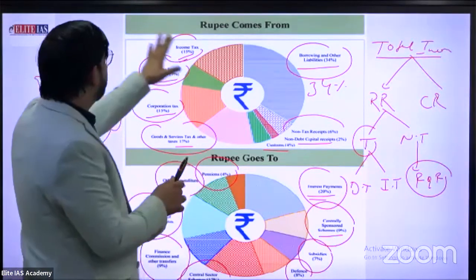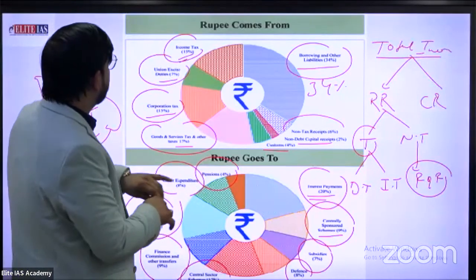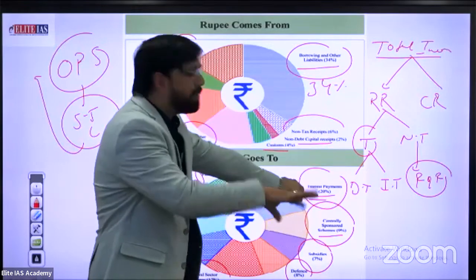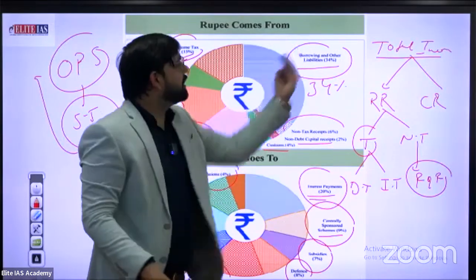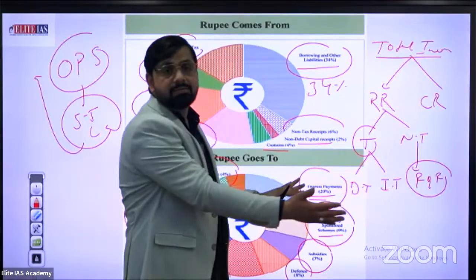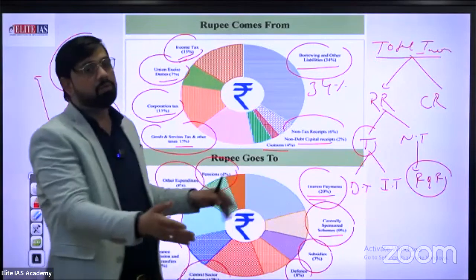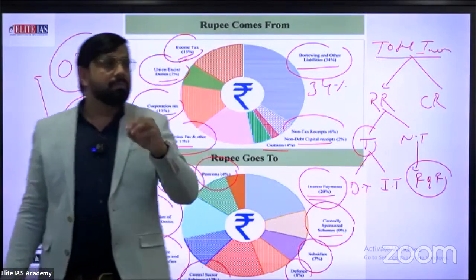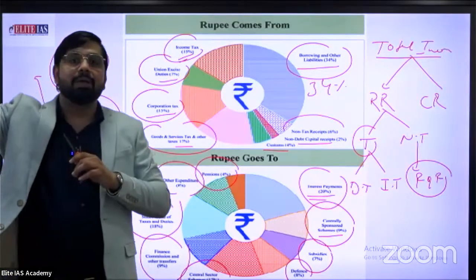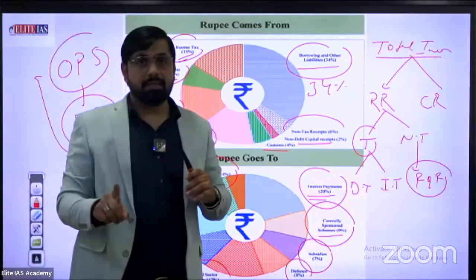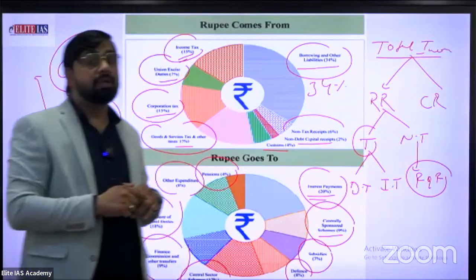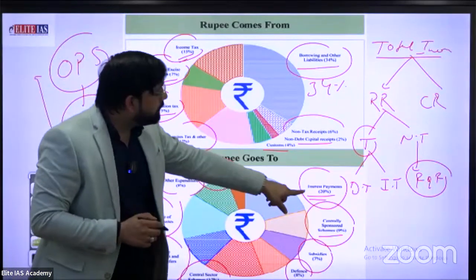Just compare the same thing, what comes in and what goes out. Approximately how much borrowing? 34. Directly for payment, 20 rupees. We receive 34 from borrowing and other liabilities and pay 20 rupees in terms of interest payment. That's not good. In a single word, borrowing 34 rupees and paying 20 rupees as someone's interest is very wrong, very wrong. Being a responsible citizen of India, it is our duty to minimize the liability of interest payment.